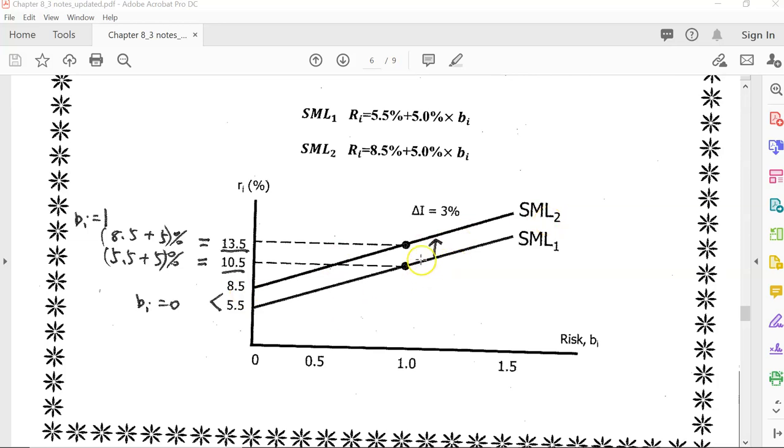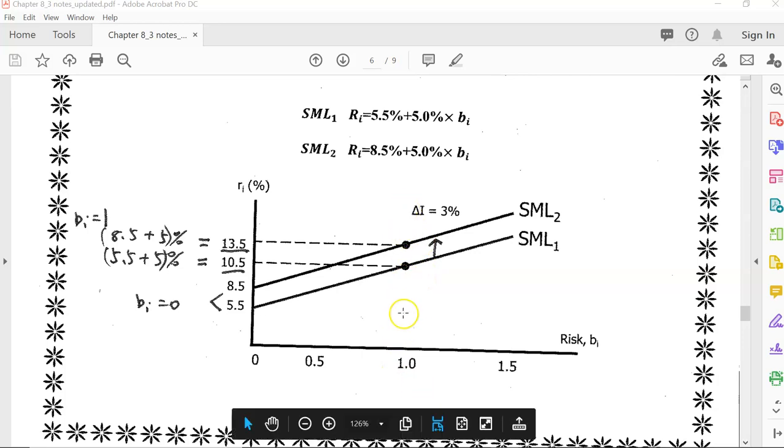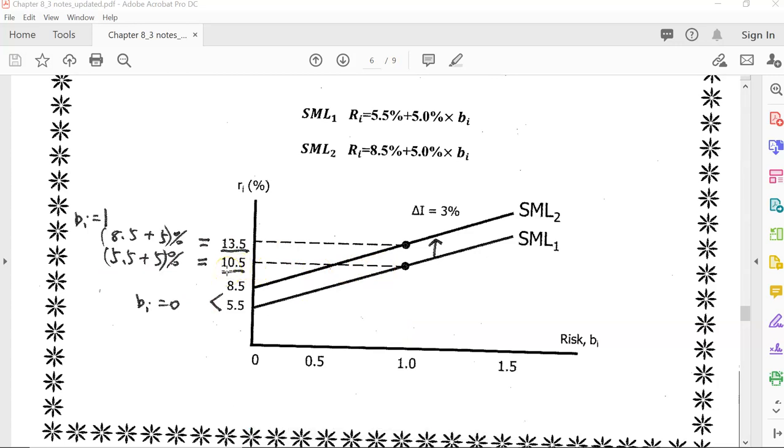So SML moved up. And with beta equal to 1 for the market portfolio, RM moves up from 10.5% to 13.5%. So RI goes up by 3% when our IP goes up by 3%, because our risk-free rate goes up by 3%.